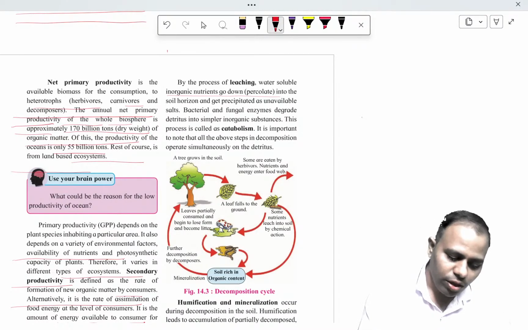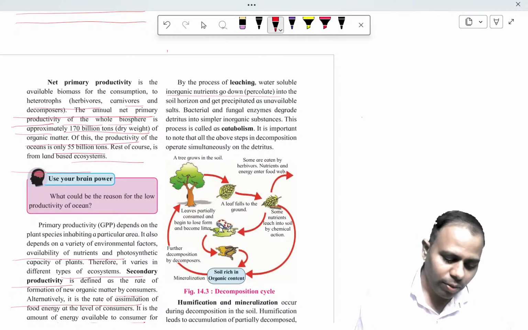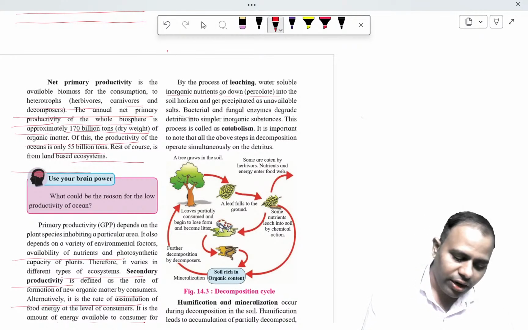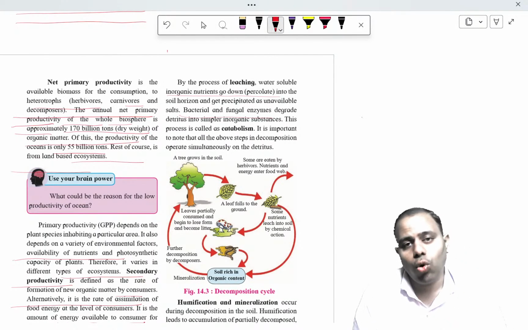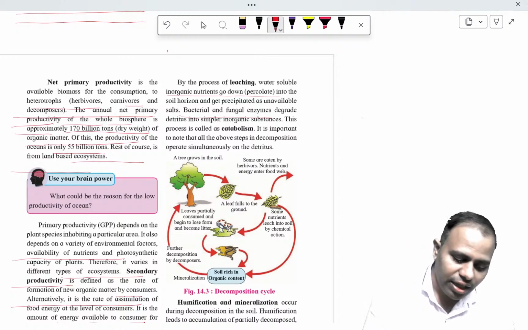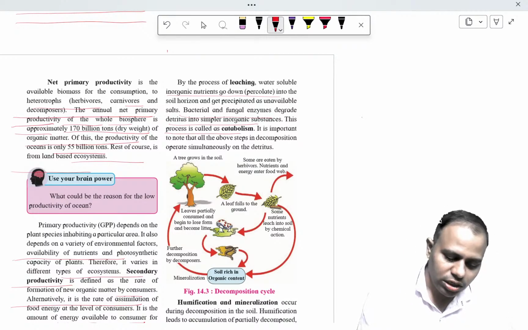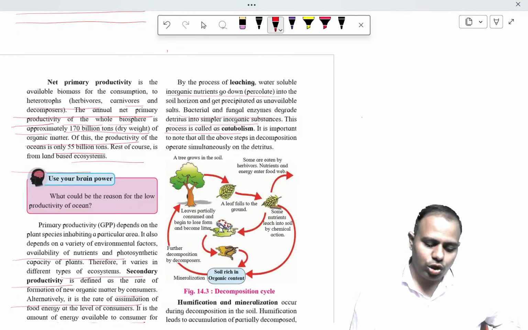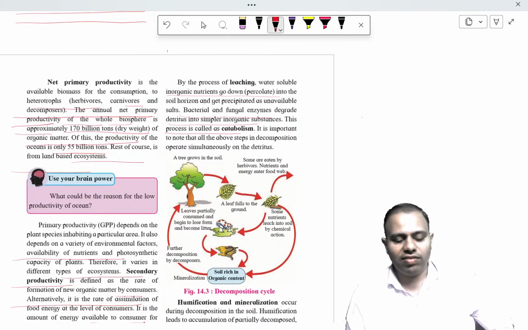Some of it also gets precipitated. Then bacteria and fungi that grow on them start degrading them through catabolic activities, and this is called catabolism. After that mineralization takes place. It is important to note that all the above steps in decomposition operate simultaneously on detritus.